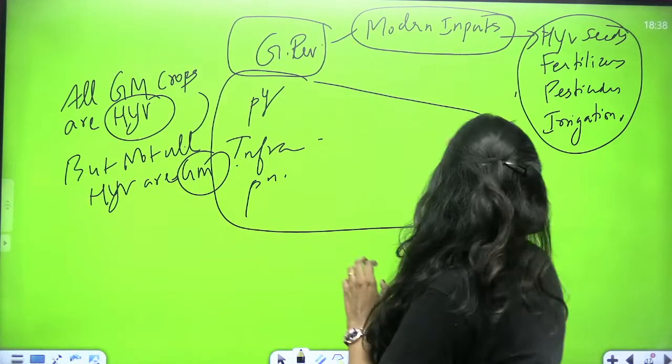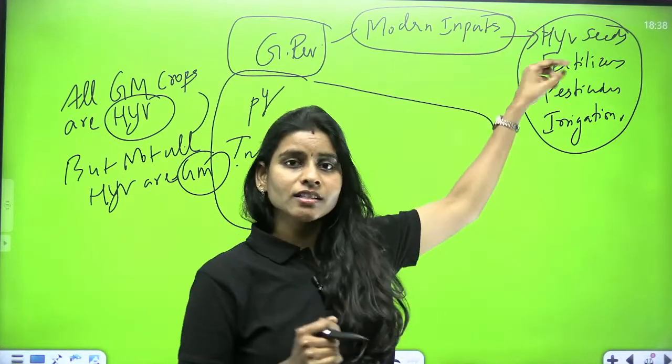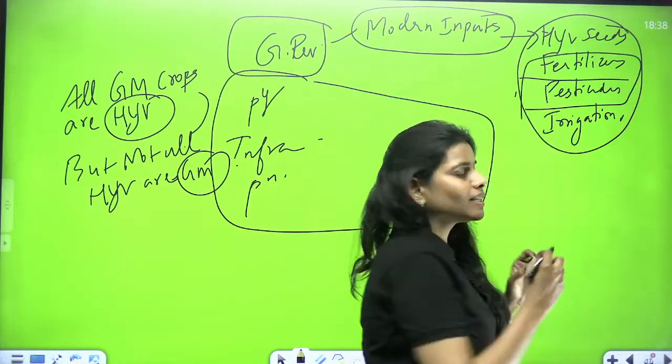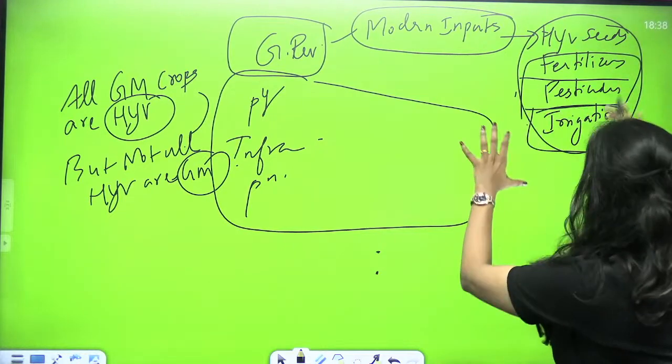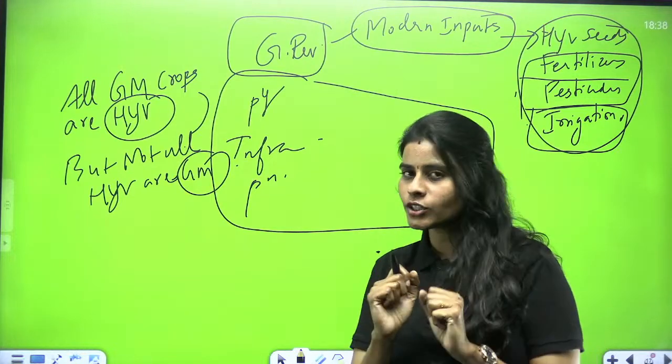Fine. So this is about high yielding variety seeds, and whenever we use high yielding variety seeds, we need to take care of fertilizers and pesticides also, and these varieties will obviously need a large amount of water. So by making use of all these things, we were able to produce a good amount of food.